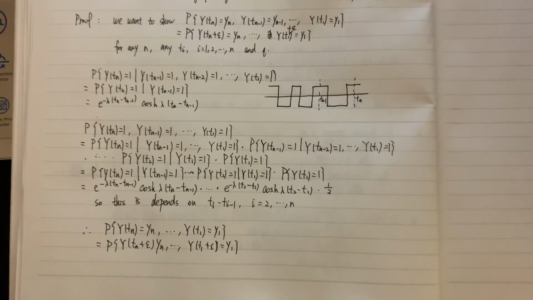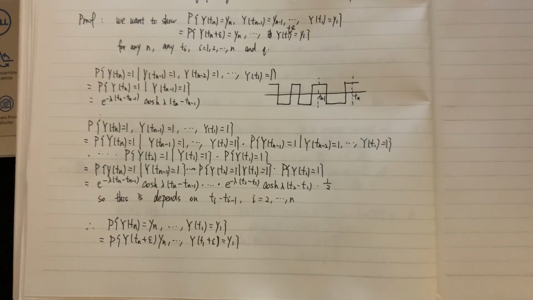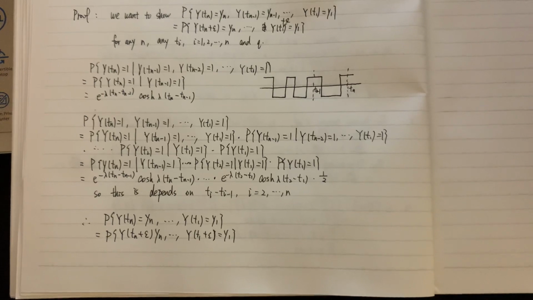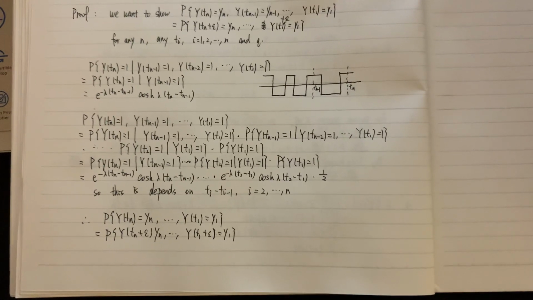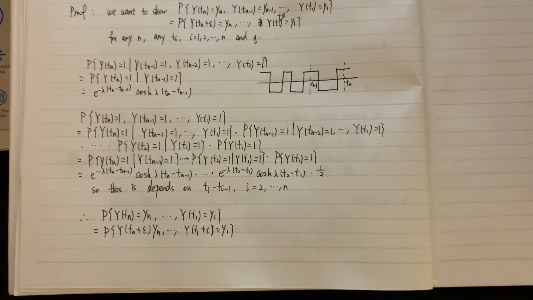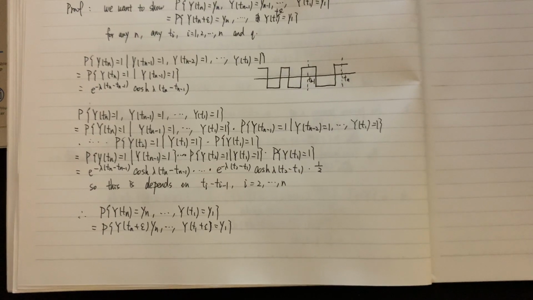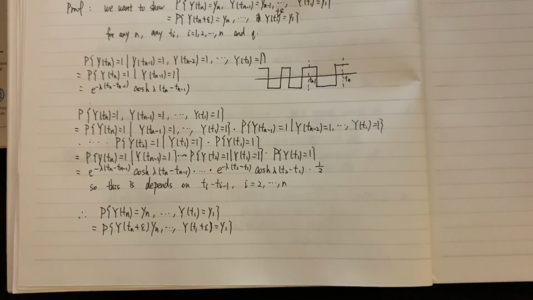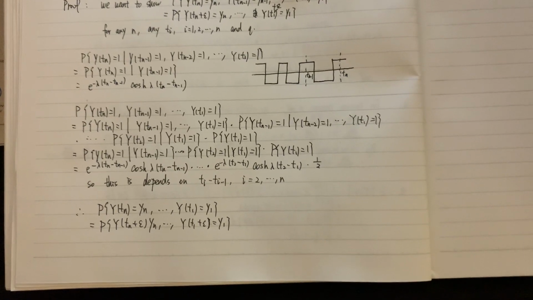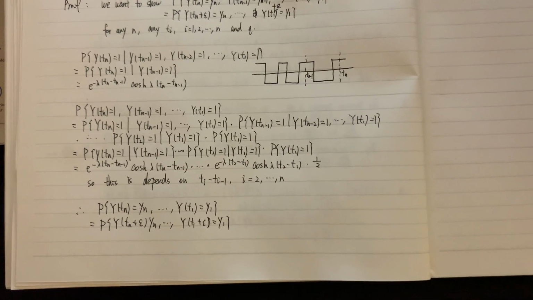This is equal to the probability of Y(Tn) = 1 given Y(Tn-1) = 1, ..., Y(T1) = 1, times the probability of Y(Tn-1) = 1 given Y(Tn-2) = 1, ..., Y(T1) = 1, times the probability of Y(T2) = 1 given Y(T1) = 1, and finally times the probability of Y(T1) = 1.